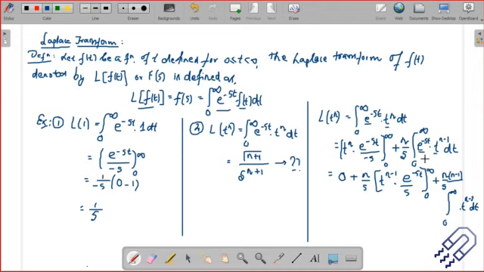Okay. And then this will become e to the power minus st by s, right? So if you integrate this, this will be e to the power minus st divided by s, so this will become s square. So if you keep doing this, you are going to get so many terms. So if you just see here, this will be again 0, because there is a t here, and infinity with e to the power minus st will become 0. So everything becomes 0 here.